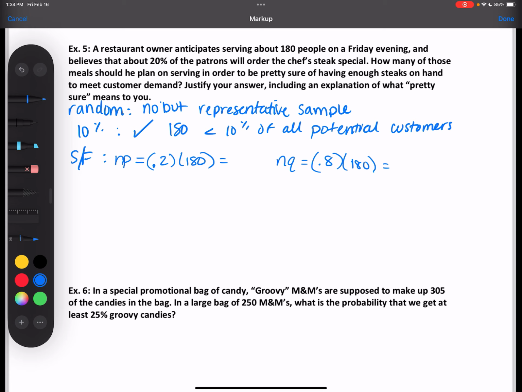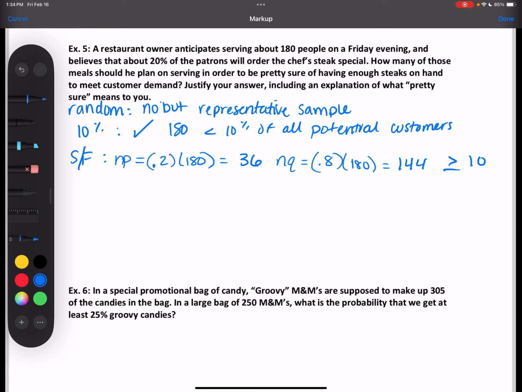The 0.2 times 180 is 36, and the other one is 144. And yes, both of those are greater than or equal to 10.